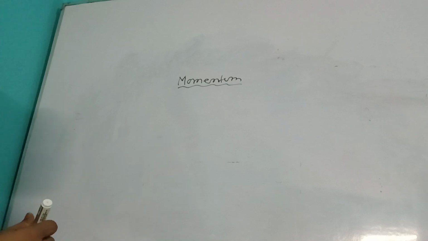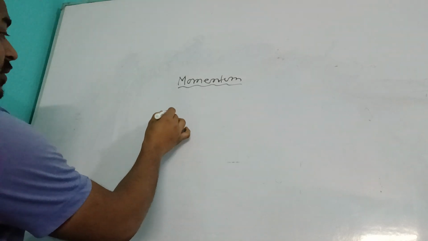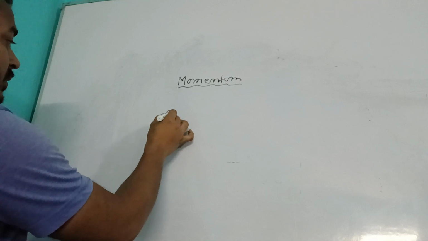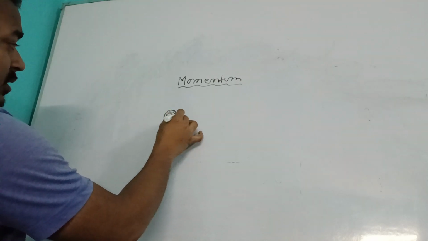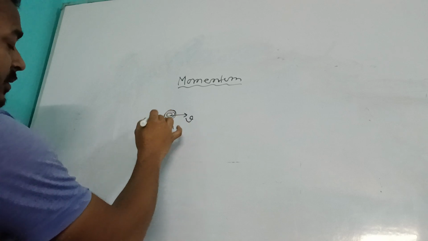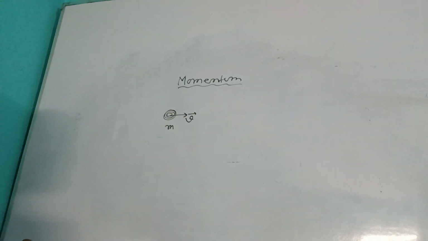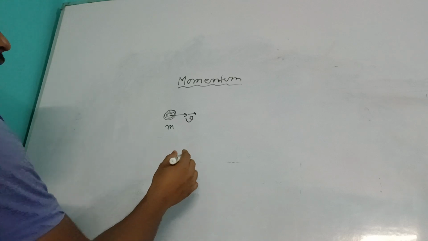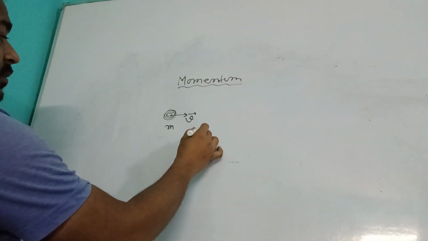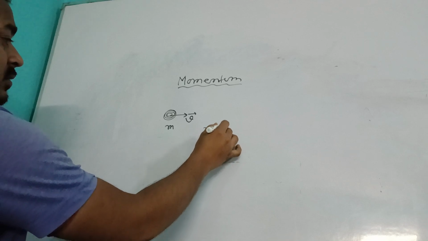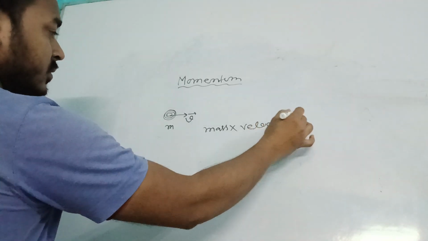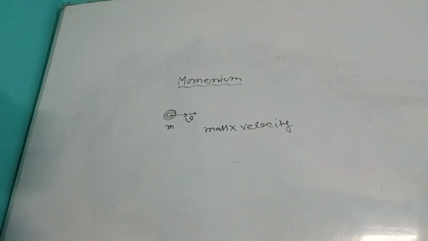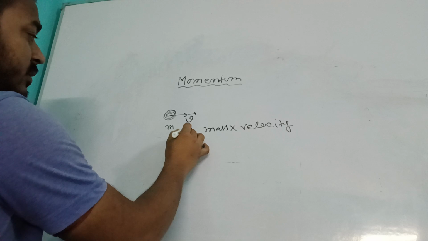First of all, if you consider one object, let the mass of the object be m and the object is moving along that direction with a velocity v. Velocity is a vector quantity, so you can write this as a v vector. Momentum means mass into velocity, and it can be written as p.